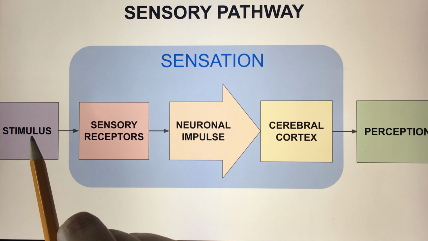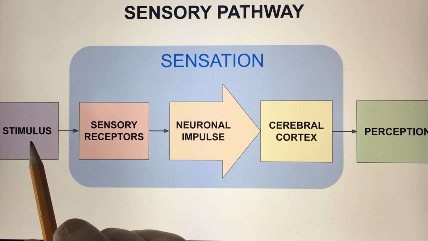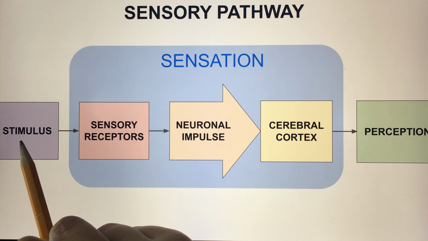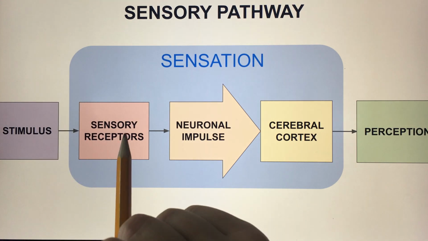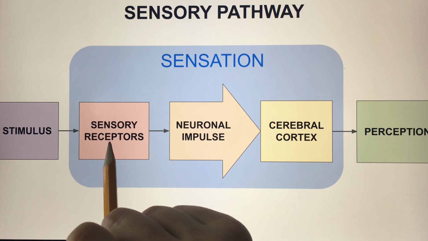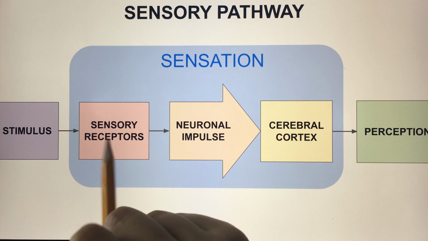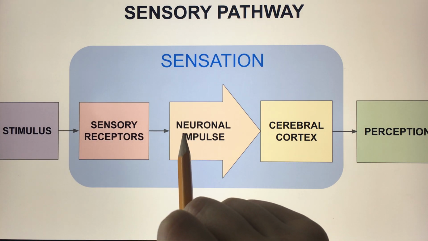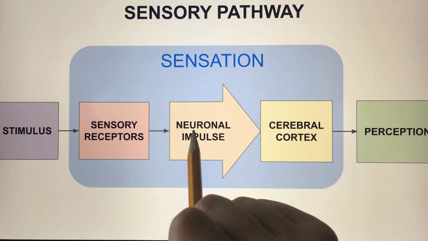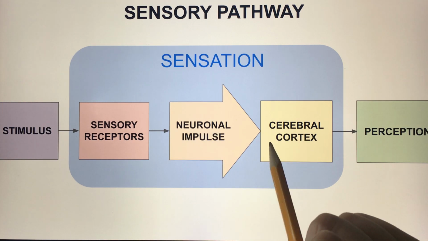For example, the stimulus will be chemicals in the air that we inhale into our nose, like the scent of flowers. That's the stimulus. Sensory receptors in our nose, called olfactory receptors or smell receptors, are going to detect the stimulus, and they're going to create a neuronal impulse, the action potential, that will travel through afferent nerves into the cerebral cortex.